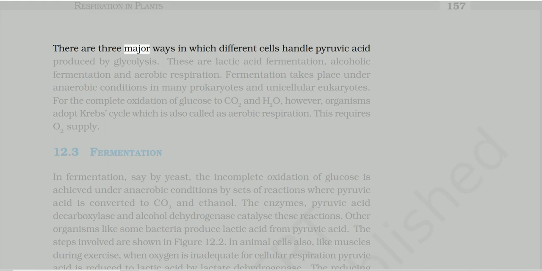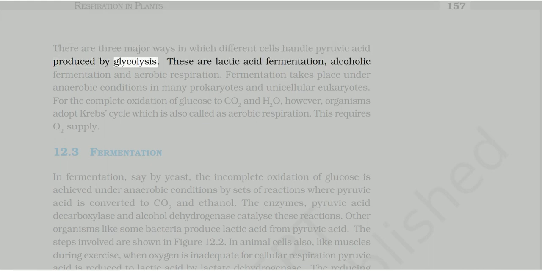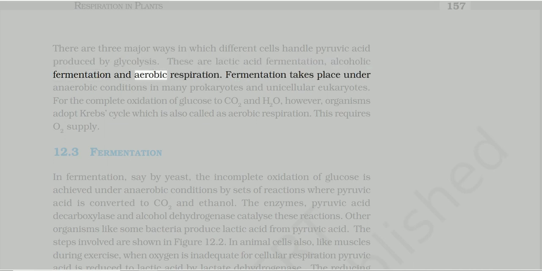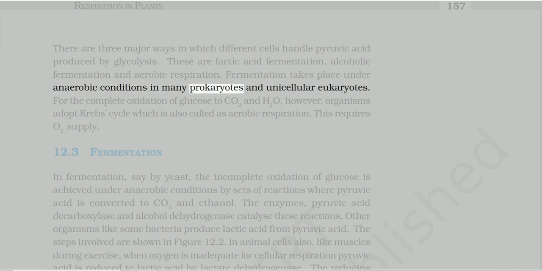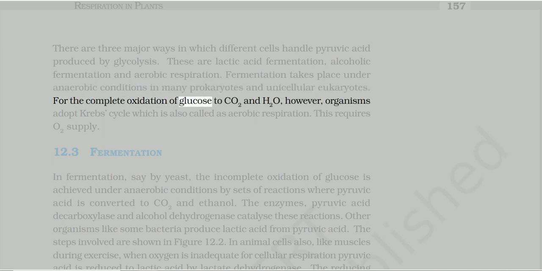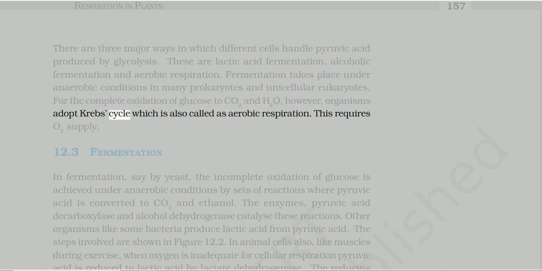There are 3 major ways in which different cells handle pyruvic acid produced by glycolysis. These are lactic acid fermentation, alcoholic fermentation and aerobic respiration. Fermentation takes place under anaerobic conditions in many prokaryotes and unicellular eukaryotes. For the complete oxidation of glucose to CO2 and H2O, however, organisms adopt the Krebs cycle, which is also called aerobic respiration. This requires O2 supply.